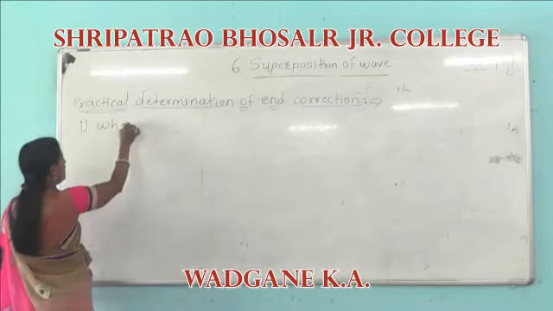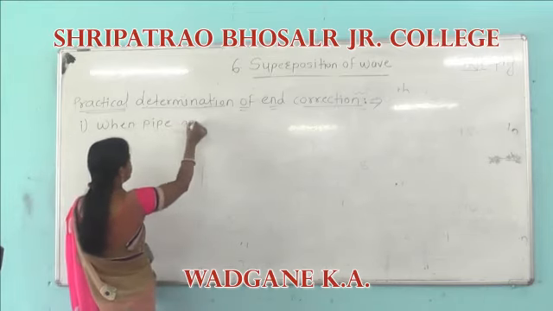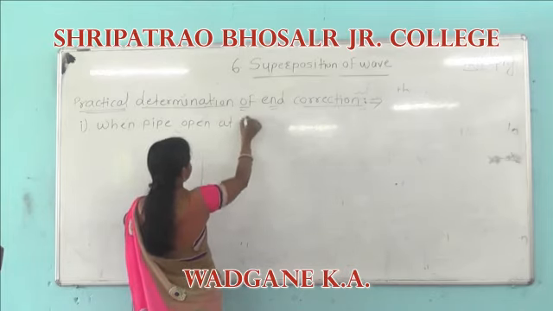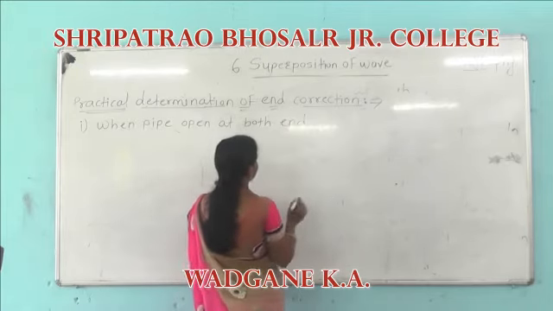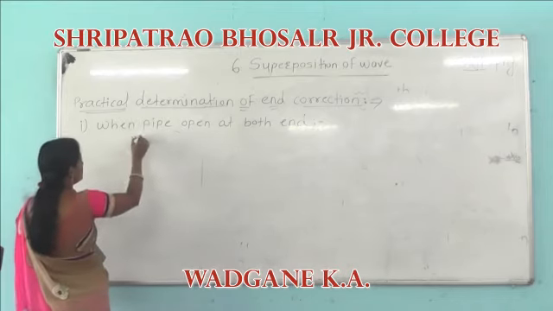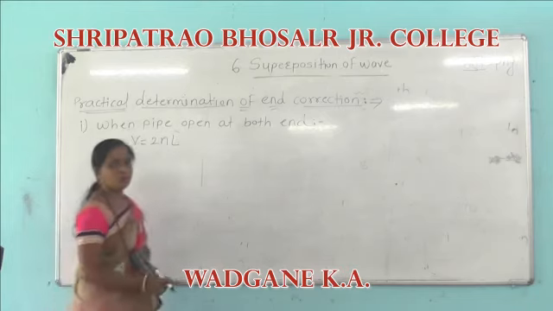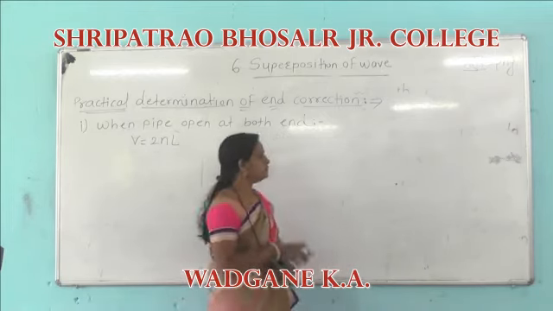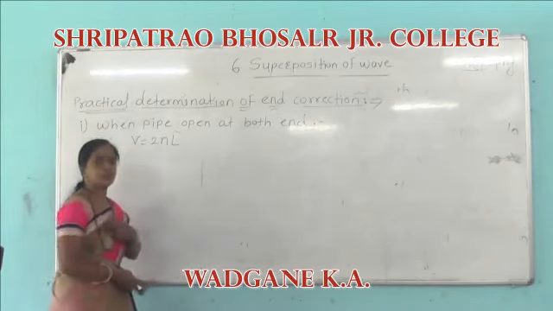When the pipe is open at both ends, we know that the frequency is n = v/2l, because the distance is lambda by 2. That means the fundamental frequency, v is velocity.